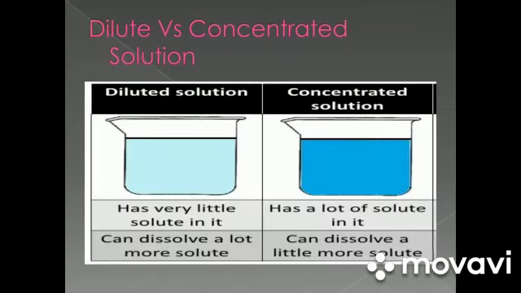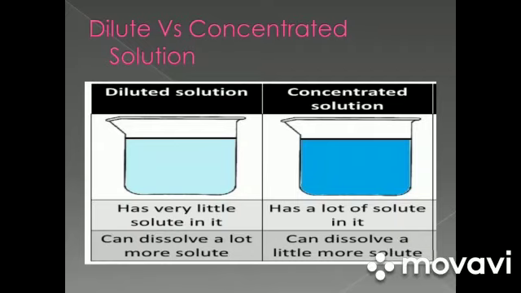Students, we have two more terms related to solution, dilute and concentrated solution. So a dilute solution is a weak solution because it has less amount of solute. It can also dissolve a lot more solute. So we can say in a dilute solution there would be more solvent and less solute. While a concentrated solution is a strong solution because it has a lot of solute in it. That's why it can only dissolve a little more solute in it. So we can say in a concentrated solution there would be more solute and less solvent.